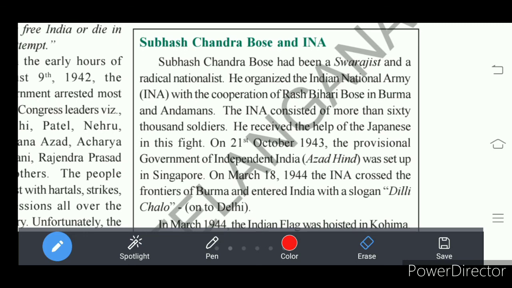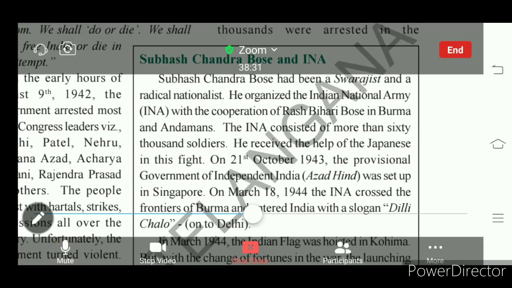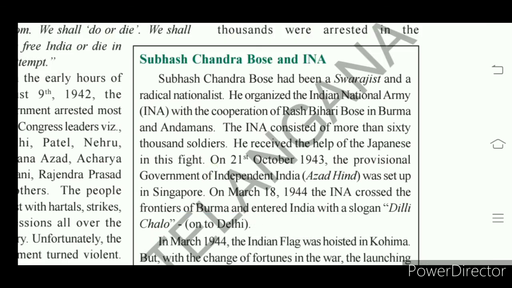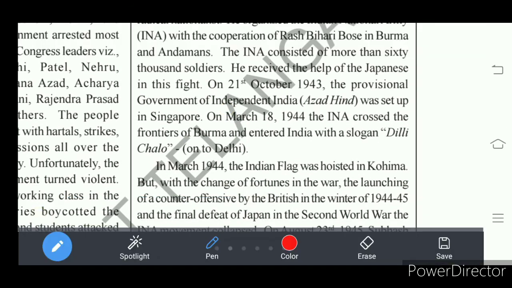With the help of Japan, on 21st October 1943, Subhash Chandra Bose formed the Government of India, the Free Government of India. It is called Azad Hind. Hind means India and Azad means freedom. So an independent Indian government was set up by Subhash Chandra Bose on 21st October 1943 with the help of Japan in Singapore.